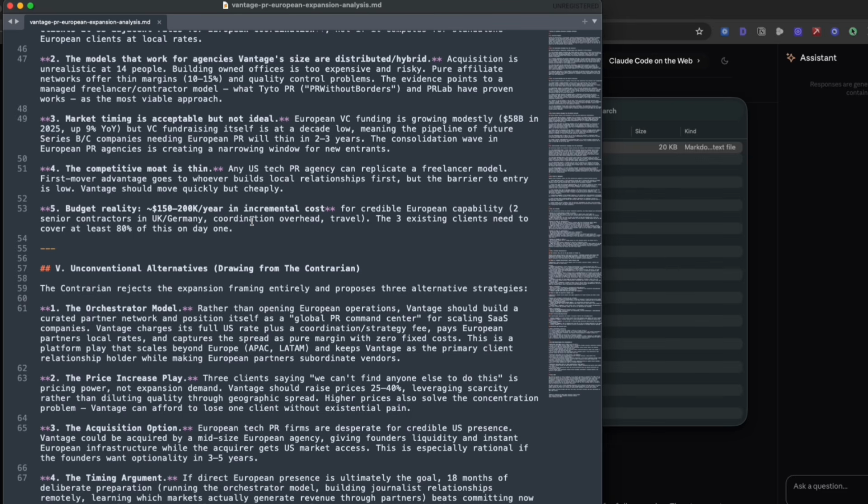Now, the reason this works is because of the architecture. We're not asking one agent to think about everything. We're forcing genuine perspective diversity by giving each agent a fundamentally different lens and actually having each agent discuss with the other. Then finally, we have a synthesizer agent make sense of the debate. That's what a good brainstorming meeting actually is, right? Except this one can run at 3 a.m., takes less than 10 minutes, and nobody has to be there.